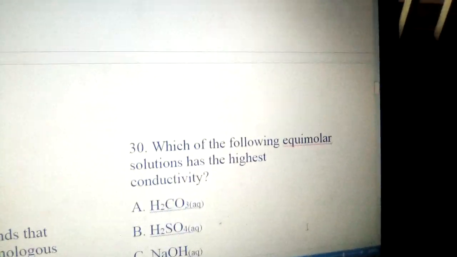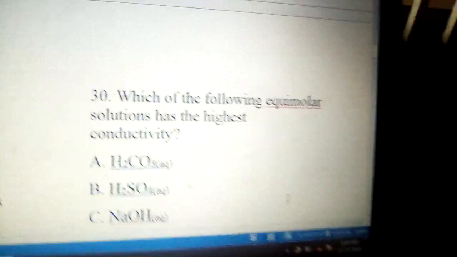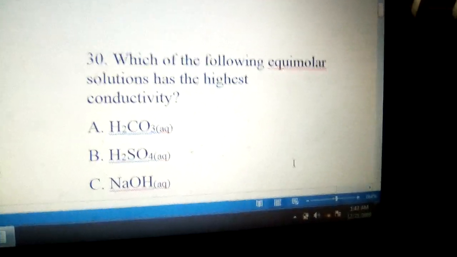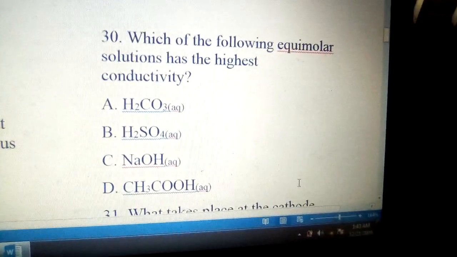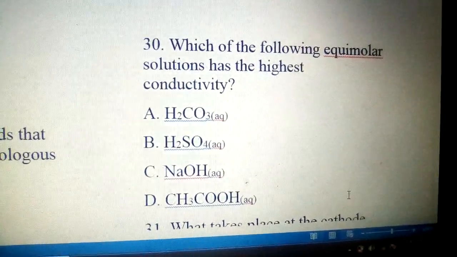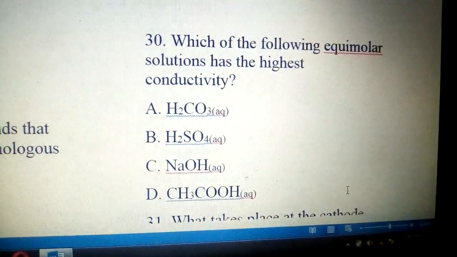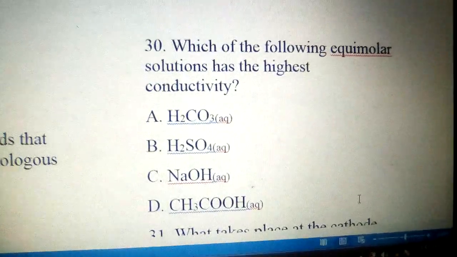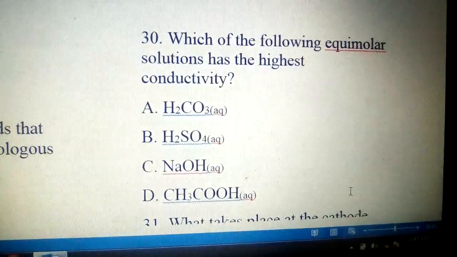Number 30, which of the following equimolar solutions has the highest conductivity? This question is based on electrolytes. Strong electrolytes conduct current more than weak electrolytes. So we remove A and D, because A and D are weak acids, which means they are weak electrolytes. B and C remain.